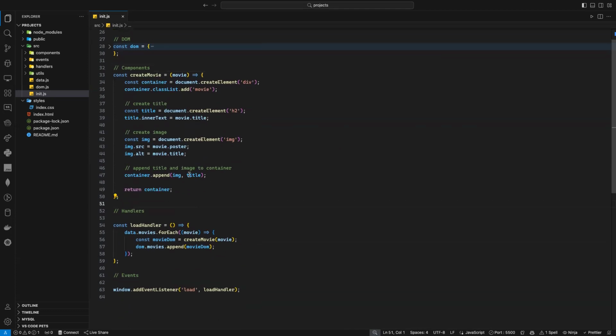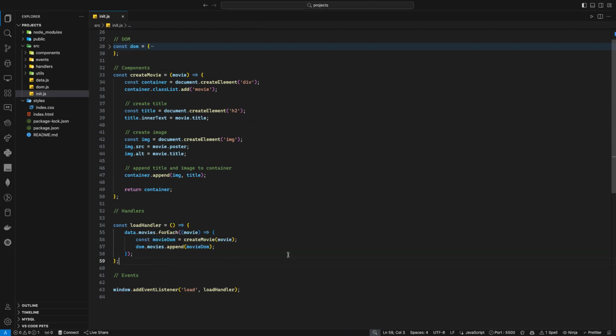But I need a component function actually. Why? Because the component function, as you can see, will create a div for me. It will then create a title and image and add them inside this container. Now I need to return the container. Why? Because when I call this function, I need to get the movieDOM. And the movieDOM here will be a div, inside it an H1, and inside it an image. When I get it for each movie, then I can append it to DOM.movies and voila, that's it.